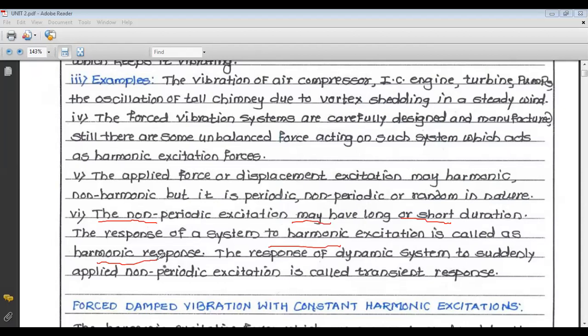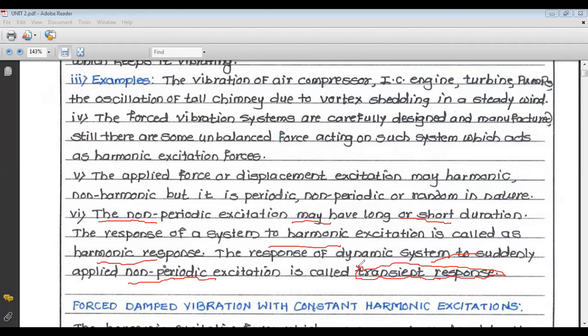And the response of a dynamic system to a suddenly applied non-periodic excitation is called transient response.